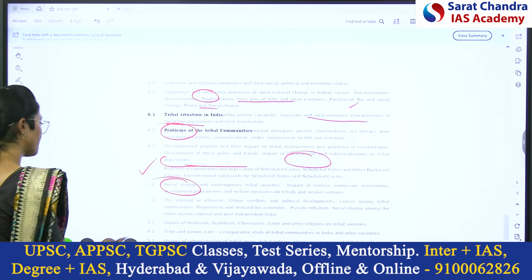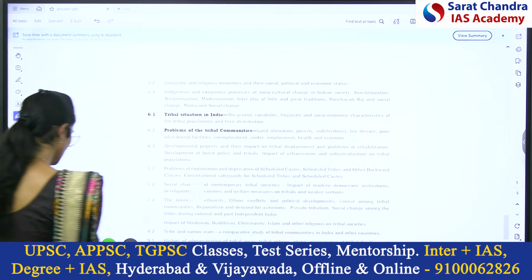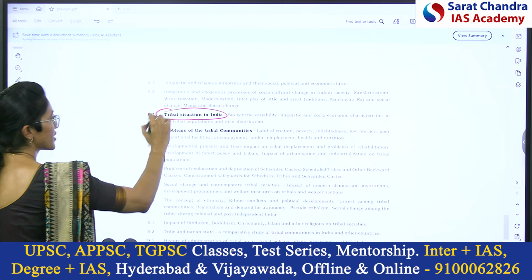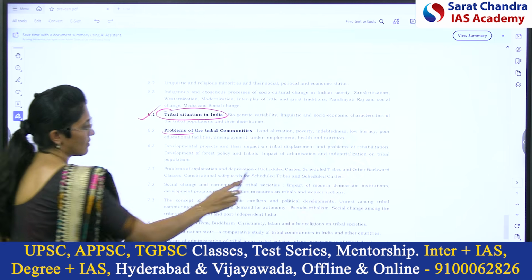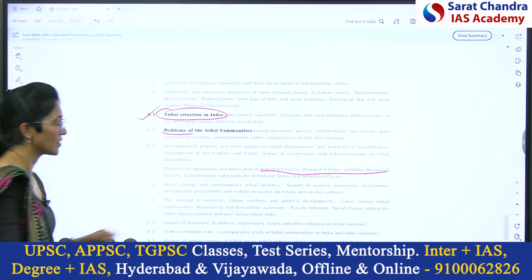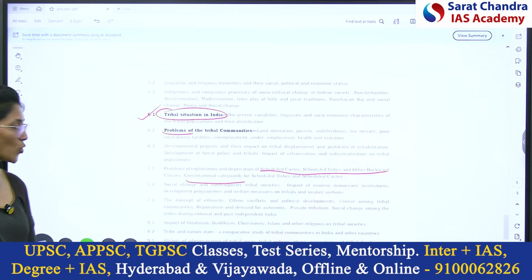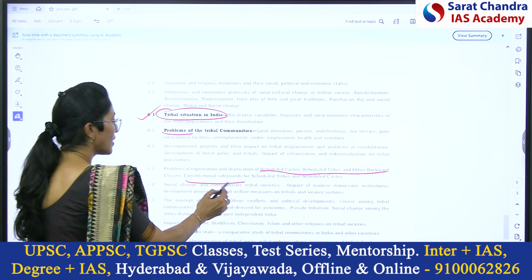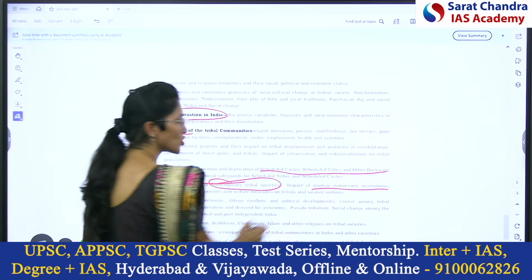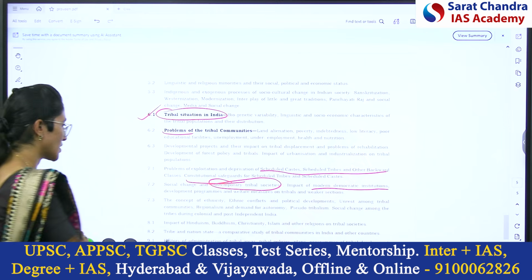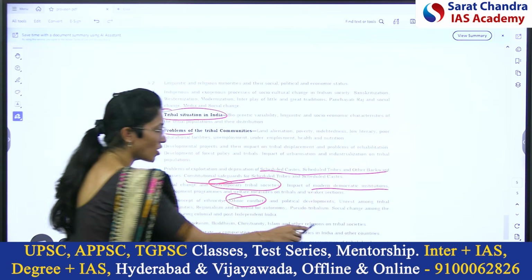Chapter 6, tribals. Tribal situation in India, problems of tribal communities, constitutional safeguards for SCs, STs, OBCs, and how contemporary tribal societies are changing, what is the impact of modern democratic institutions, right? Next, ethnic conflicts, impact of all these religions on tribal societies.